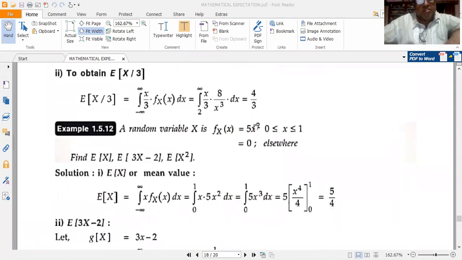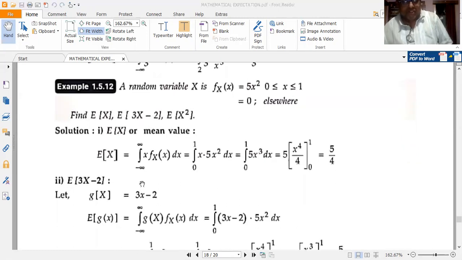A random variable is given by fx of x, which is equal to 5x squared for x lying between 0 and 1, and it is equal to 0 elsewhere. So I have to find expected value of x, mean squared value of it, and E of 3x minus 2. So how do I do it? First find E of x or the mean. So that is given by, and here x is a CRV, continuous random variable. So it is given by integral minus infinity to plus infinity x fx of x dx.